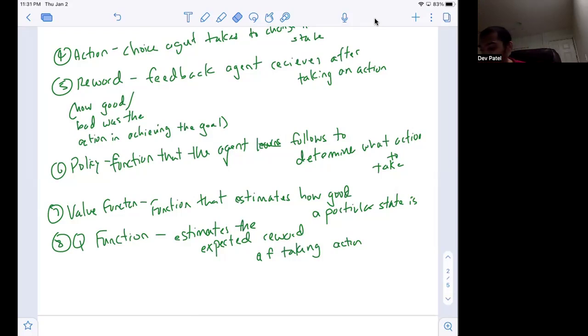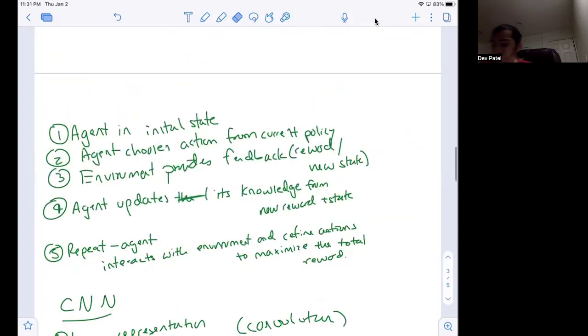And then the Q function is the estimated expected reward of taking an action. So again, action is the choice that the agent makes. So for example, if the agent decides to move to this next position on the chessboard, what is the expected reward, or what's like the change in expected outcome of that action? So obviously you want to have a high expected reward whenever you're taking an action. That's the goal for the agent. And so again, that's very high level of what reinforcement learning is.